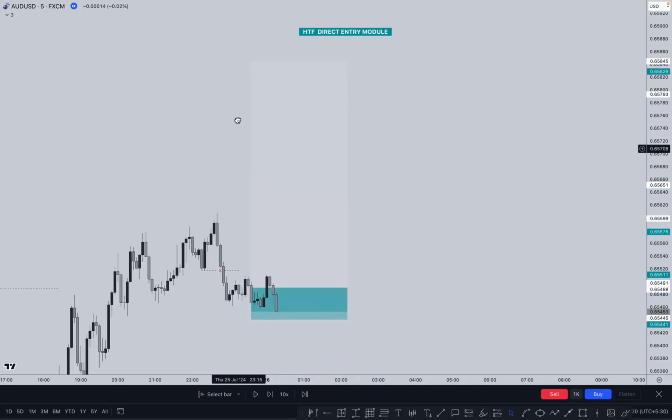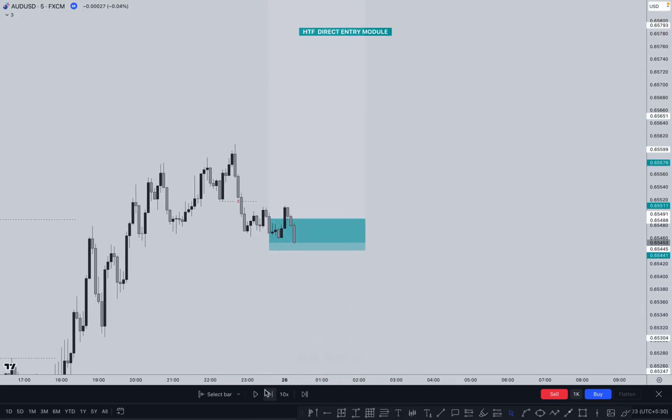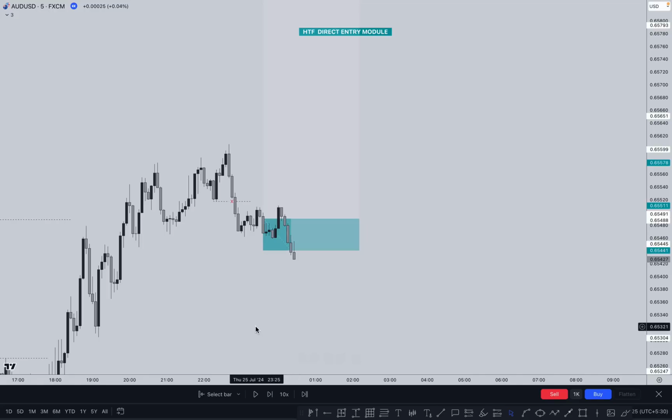Okay, so let's see what happened next after this one and how price reacts here. The market hit our stop loss. This is our decisional PY, and this is our valid loss here because we are using just the higher time frame. There is no lower time frame.